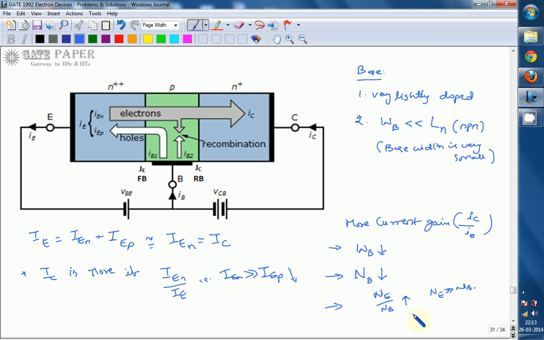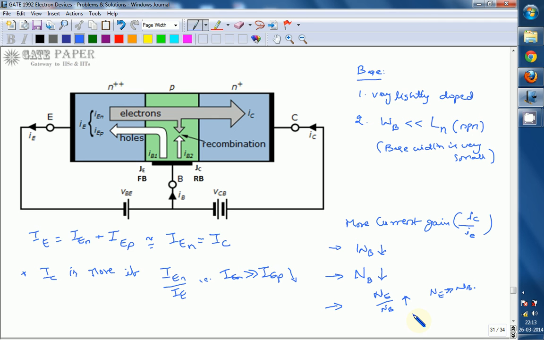Current gain can be reduced in the same way, if you are going the opposite way. Current gain can be reduced by increasing base width, by increasing base doping concentration, and by reducing the emitter to base doping concentration ratio.